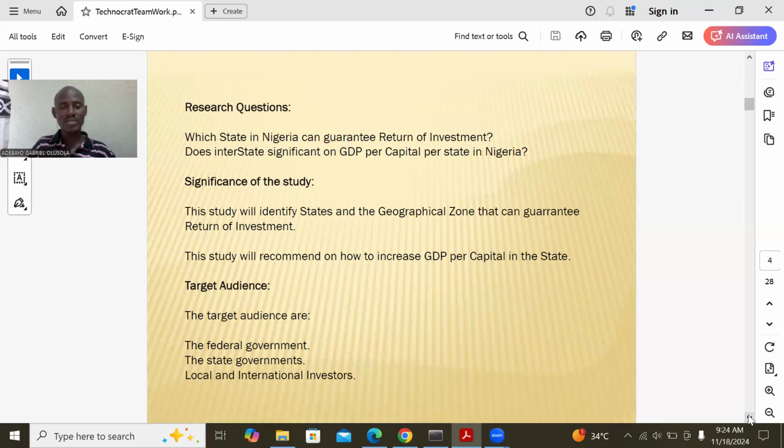Does interstate have significance on GDP per capita per state in Nigeria? This study will identify states and geographical zones that can guarantee return on investment, and will recommend how to increase GDP per capita in the states. Our target audience is the federal government, the state governments, and the local and international investors.